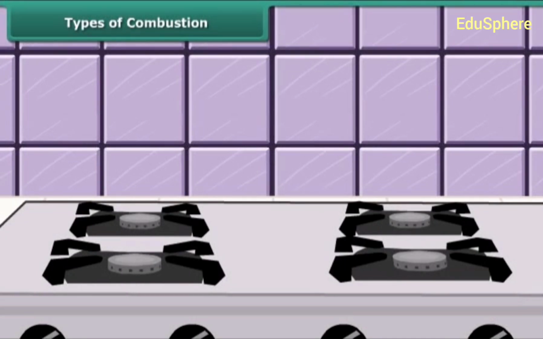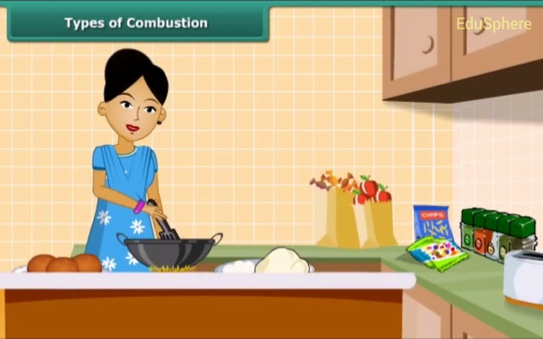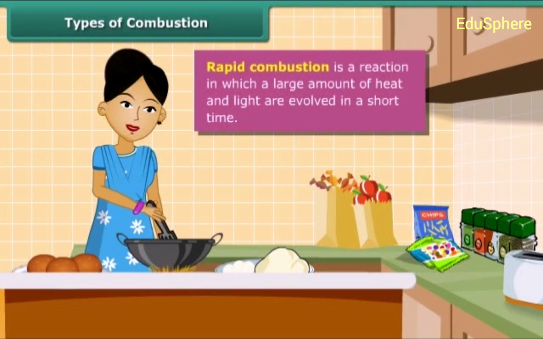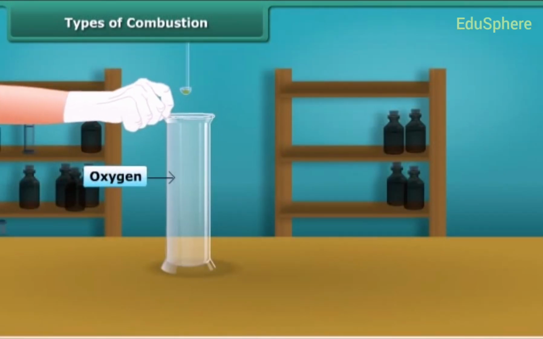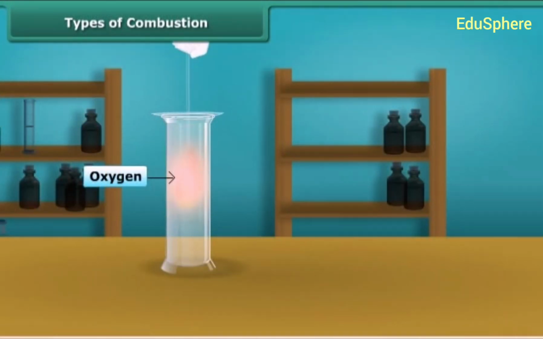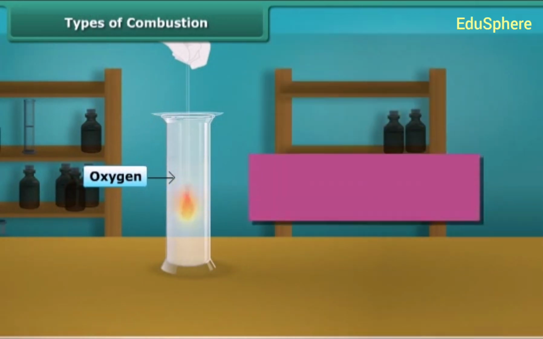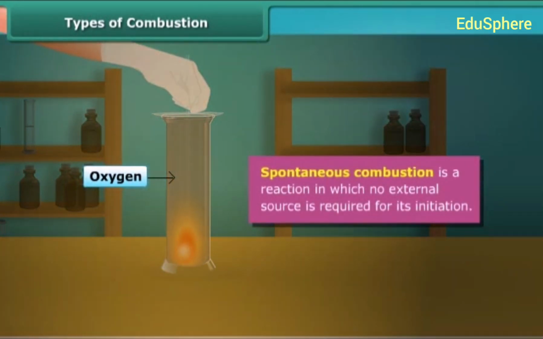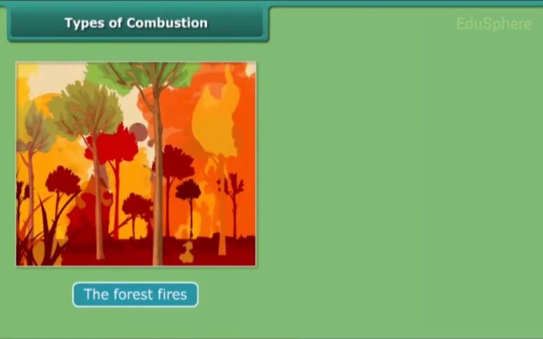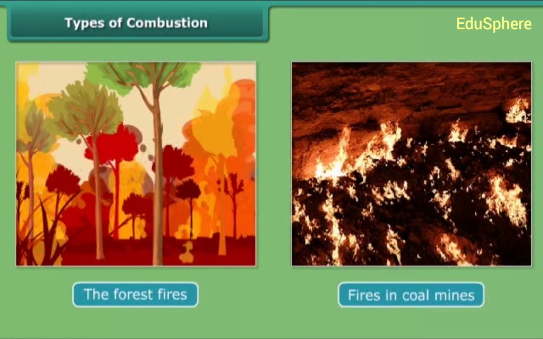You can see a lady igniting LPG in a kitchen to make food. LPG burns quickly, producing a lot of heat. This type of combustion is called rapid combustion. When white phosphorus is left in the open for some time, it catches fire. This type of combustion is called spontaneous combustion. Other examples of spontaneous combustion are forest fires and fires in coal mines.